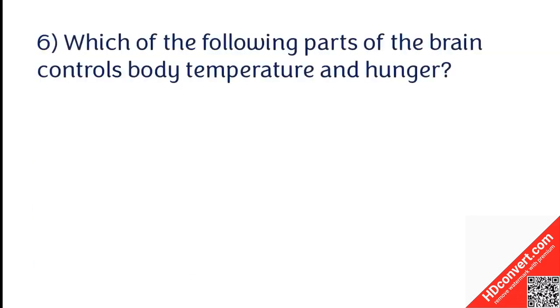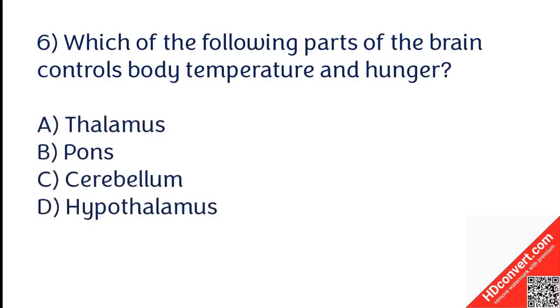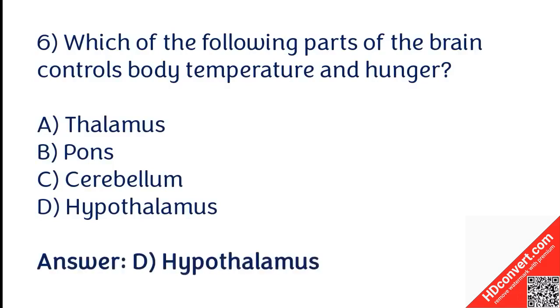Which of the following parts of the brain controls body temperature and hunger? Thalamus, pons, cerebellum, hypothalamus. The correct answer is option D. Hypothalamus part of the brain controls body temperature and hunger.